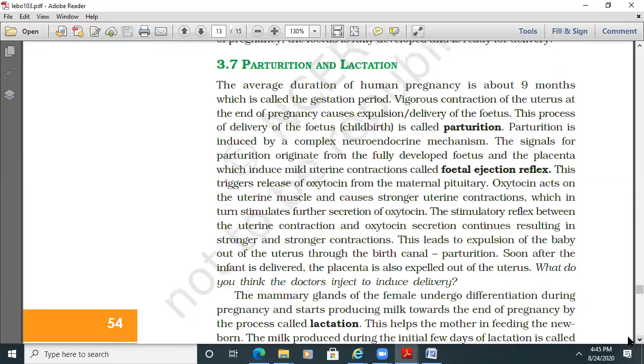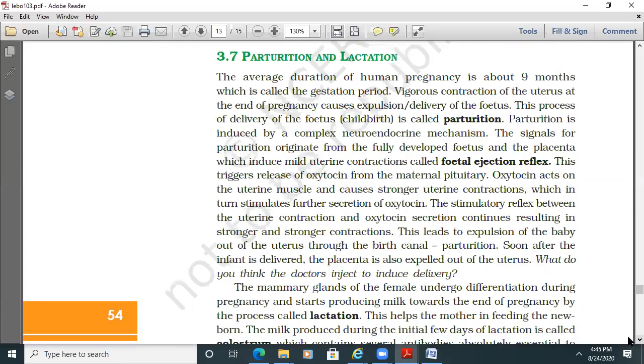So finally, we come to parturition and lactation. The average duration of human pregnancy is about 9 months, which is called the gestation period. The vigorous contraction of the uterus at the end of pregnancy causes expulsion and delivery of the fetus. This process of delivery of the fetus is called parturition.